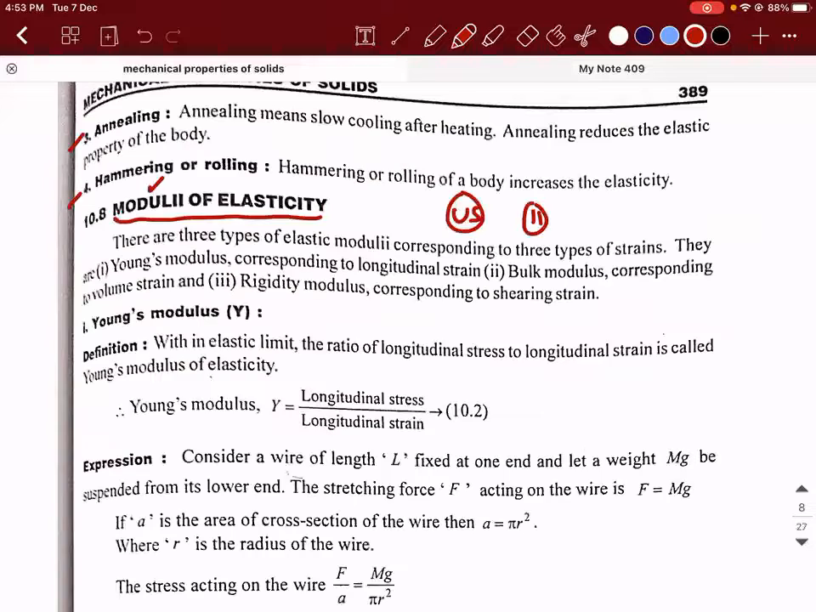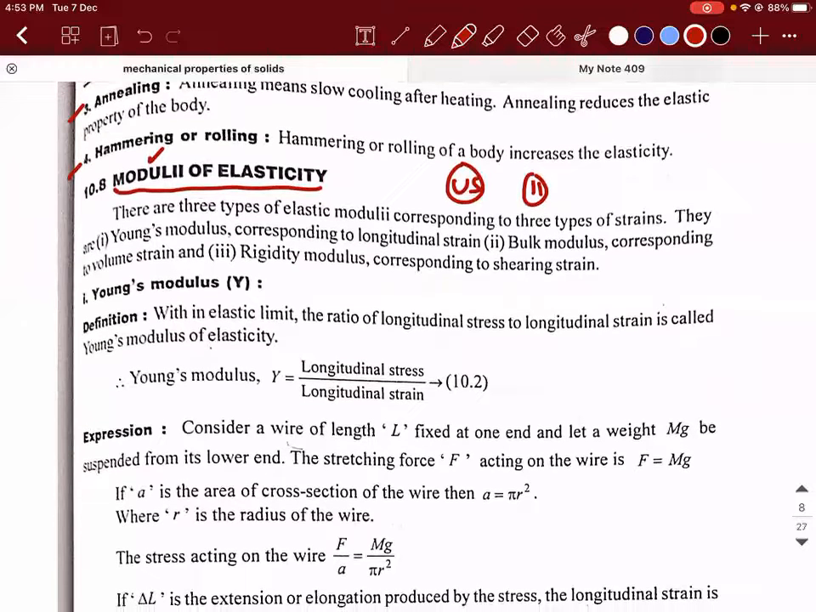So the first topic that we are going to see is Young's modulus, which we can also call Young's modulus of elasticity. Sir, then modulus of rigidity would be dimensionless? No, it's a dimensional quantity, because shearing stress also has the same formula: tangential force divided by area of cross section.